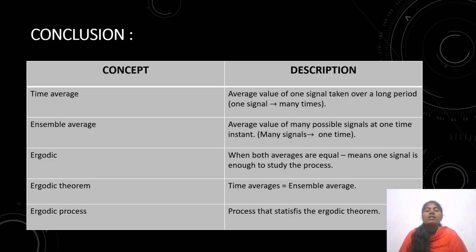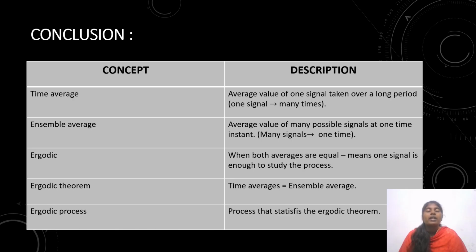That means one signal gives rise to many times. And coming to the ensemble average, it is the average value of many possible signals at one time instant. Many signals give rise to one time.